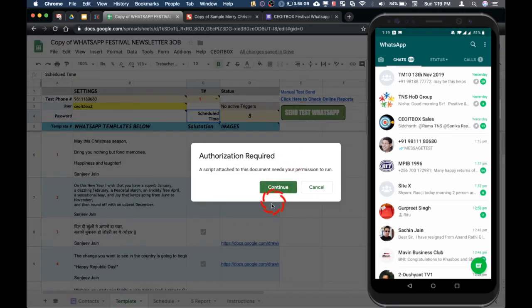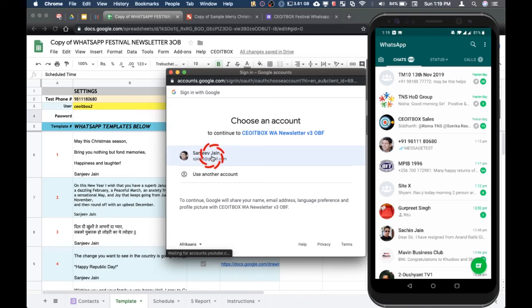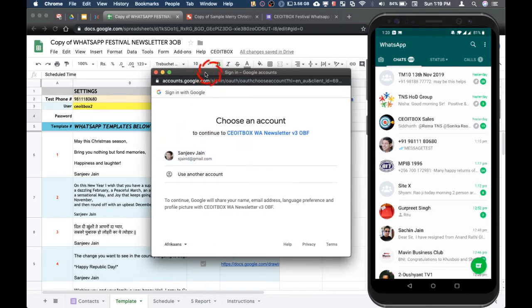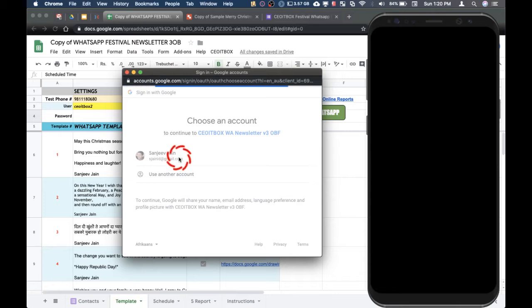The very first time you'll be required to authorize this document. This needs to be done only once. Select which Google account you wish to use for this. So please do select the same Google account that you have actually sent to us for the authorization process.